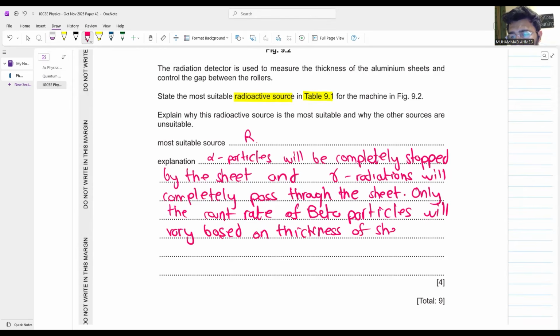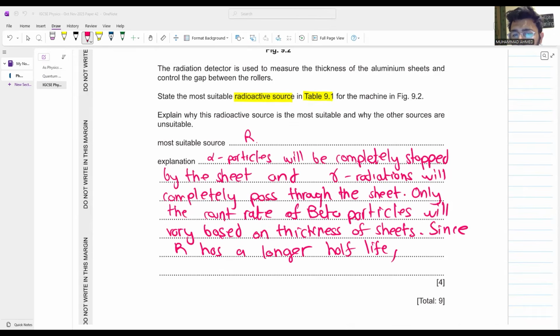Lastly, what will you say? Since R has a longer half life, no frequent replacements will be needed.